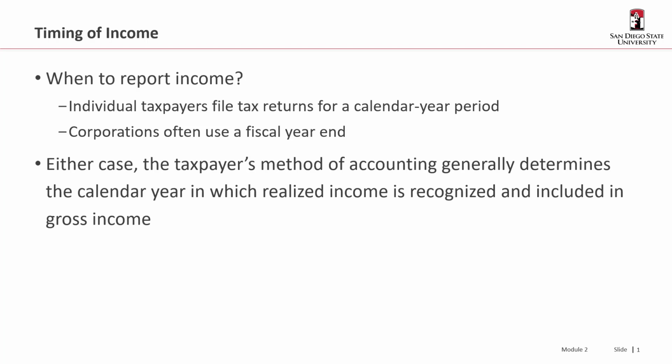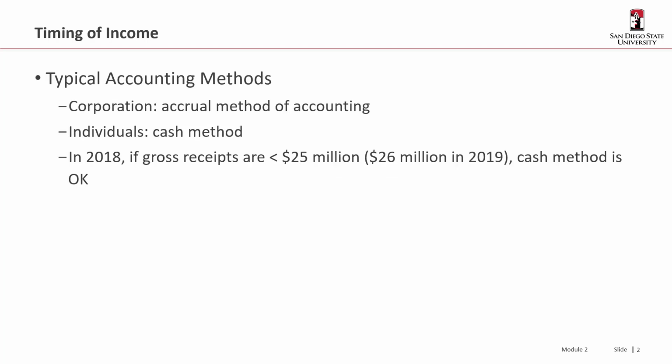But in either case, the taxpayer's method of accounting generally determines the calendar year or the tax year in which the realized income is recognized and included in gross income. So, typical accounting methods: a corporation typically uses the accrual method of accounting. And we'll find that the accrual method doesn't agree exactly to what we've learned in our GAAP accounting system. And individuals use the cash method.